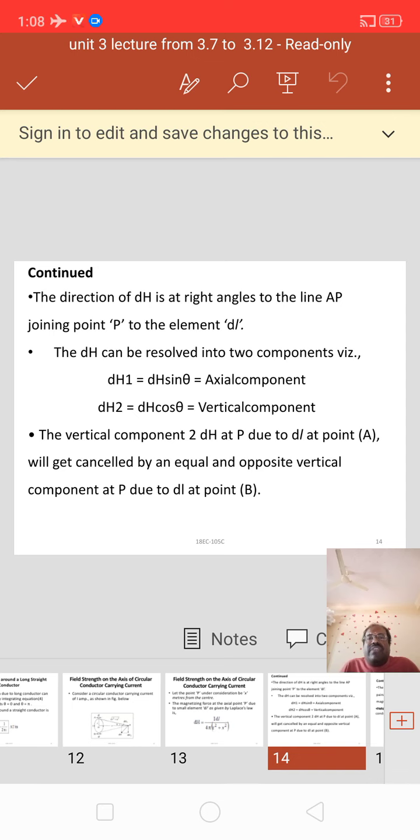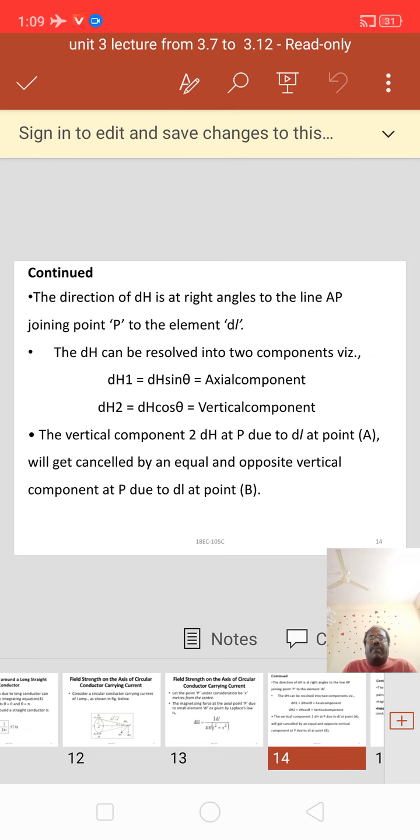The direction of dH is at right angles to the line AP joining point P to the element dl. The dH can be resolved into two components: dH1 equal to dH sin theta, that is the axial component, and dH2 equal to dH cos theta, that is the vertical component.